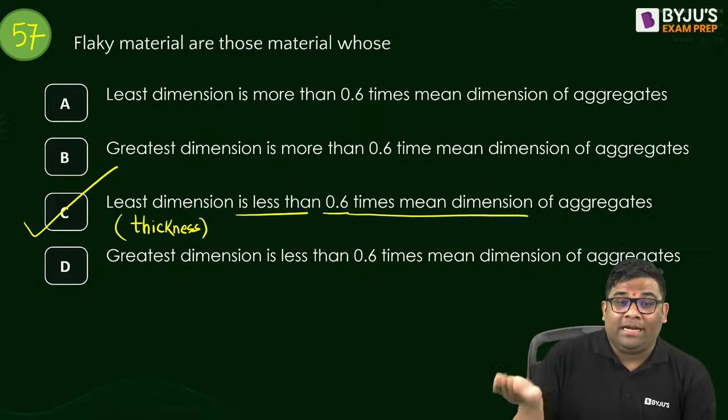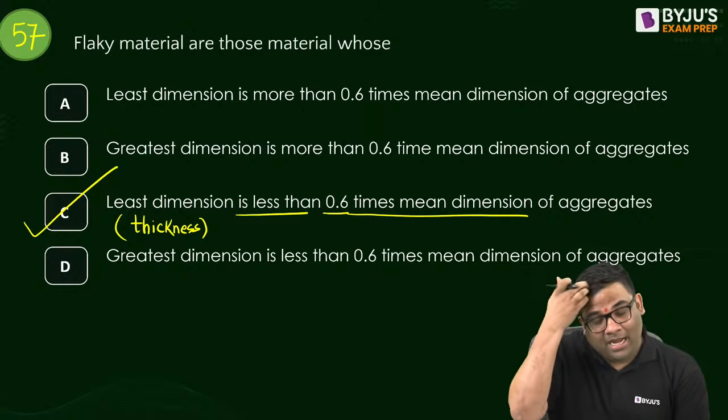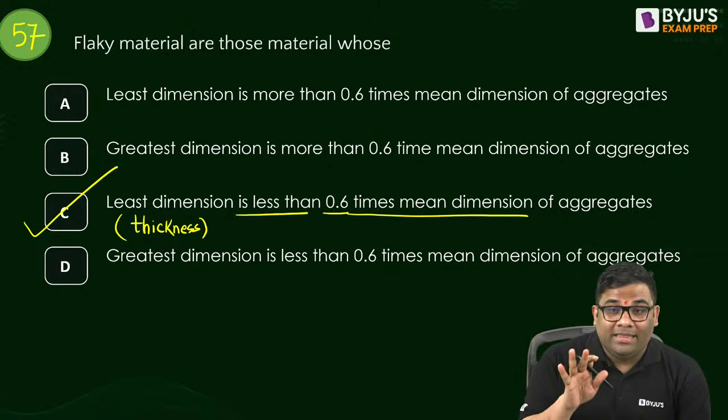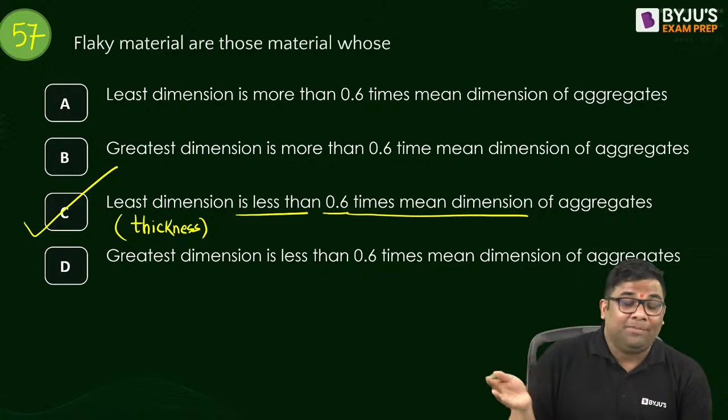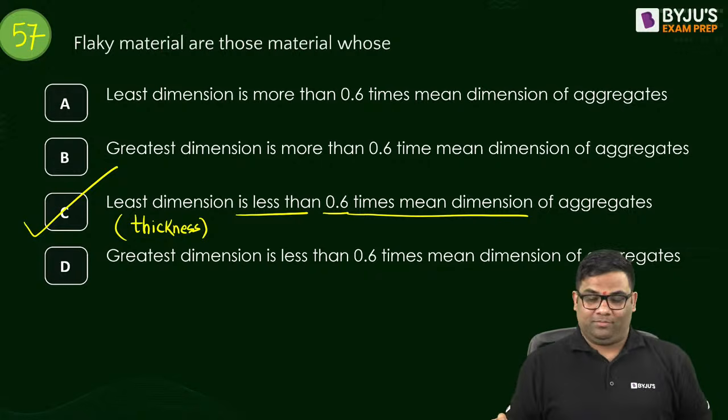And elongated is when the greatest dimension, the length, is more than 1.8 times.